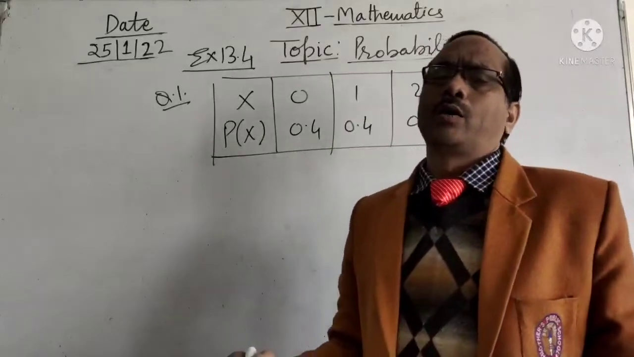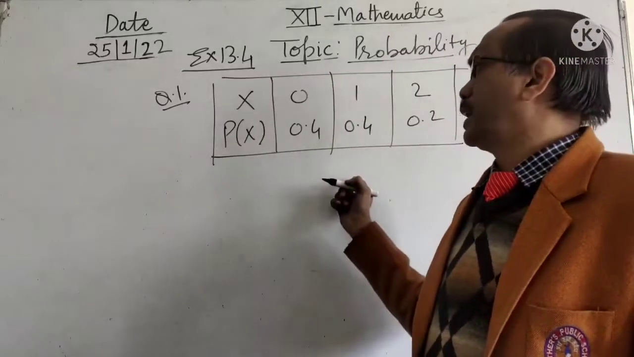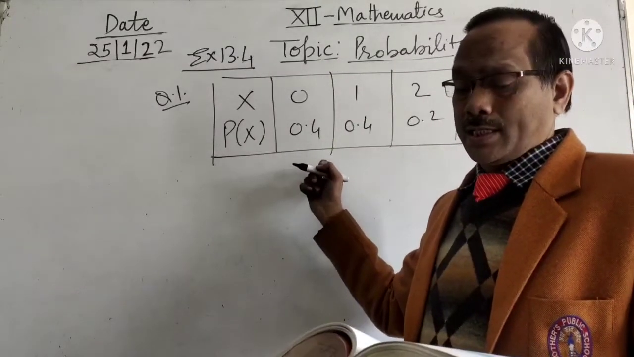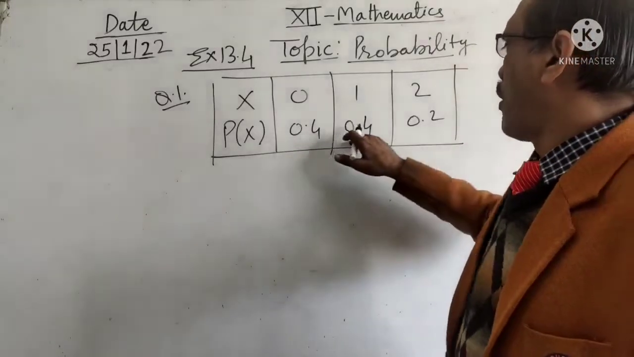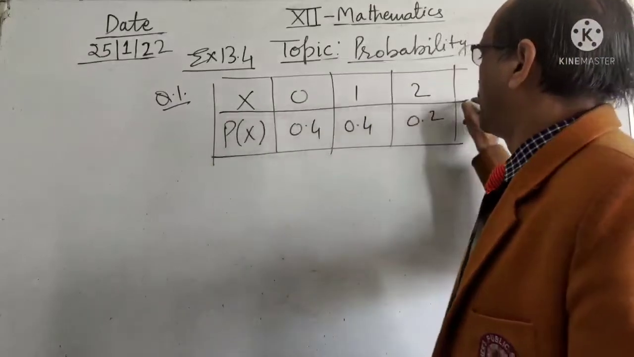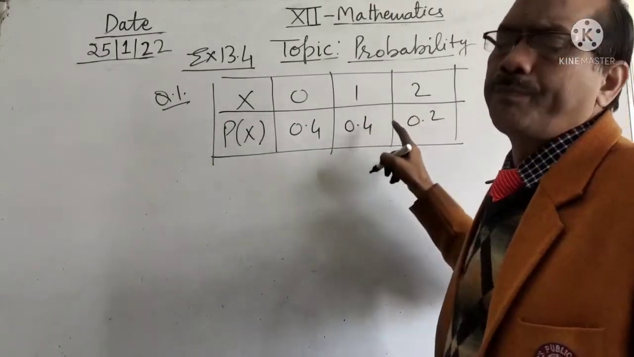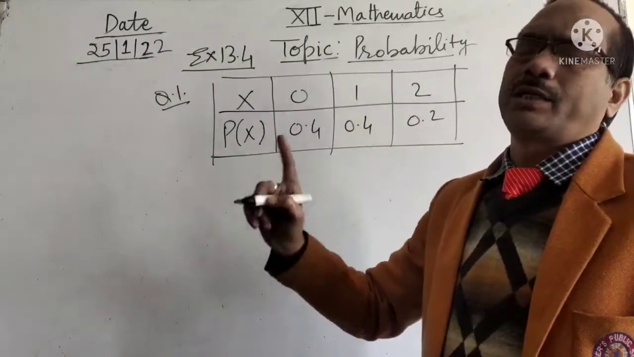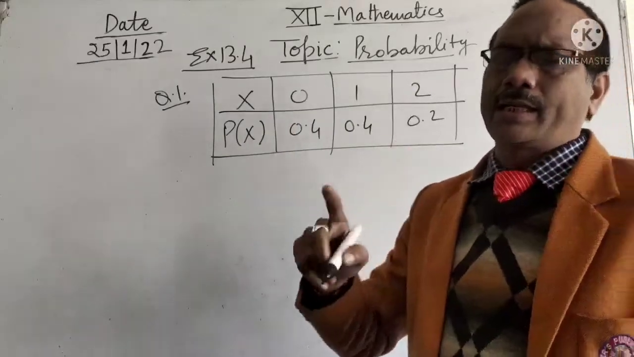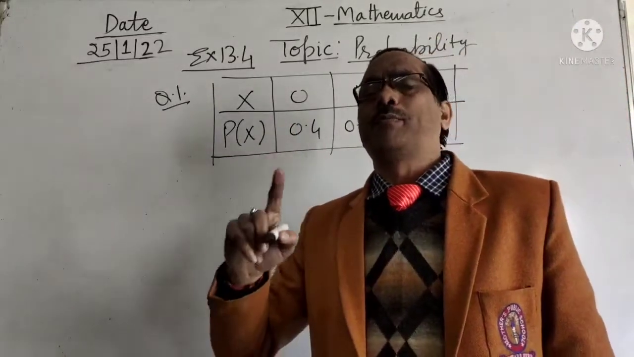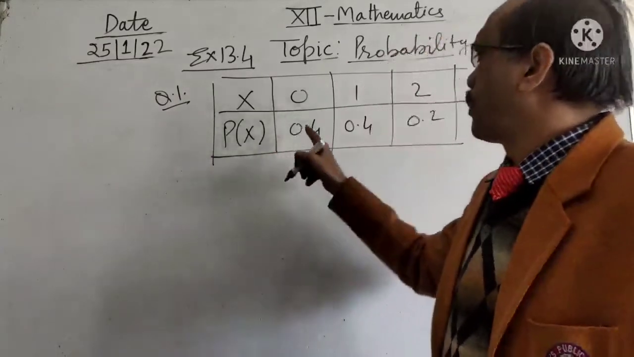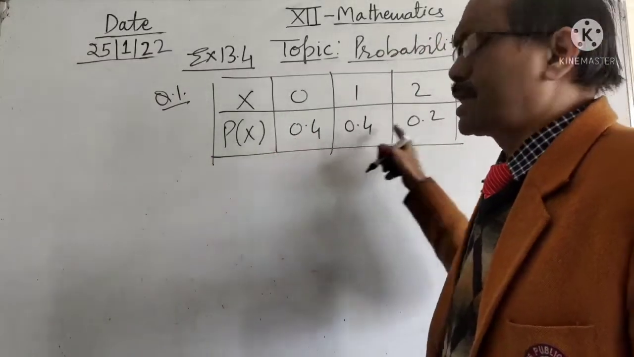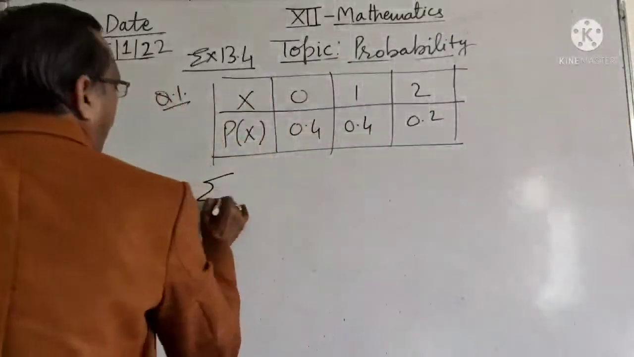Dear students, to check whether this distribution is correct or not, we will see the sum of all the probabilities. If this sum is 1, then the probability distribution is correct. And another thing, the probability should not be more than 1 and should not be negative. So no probability is negative and their sum is 1.